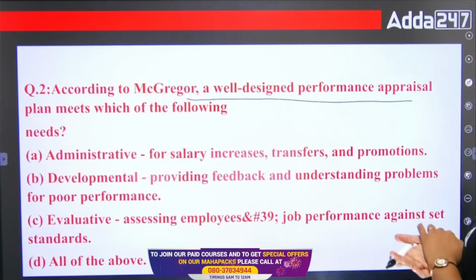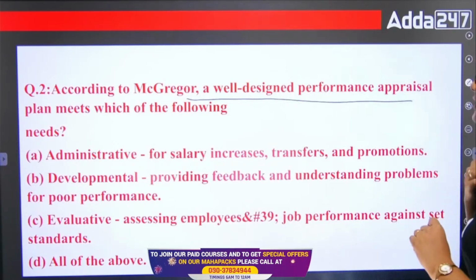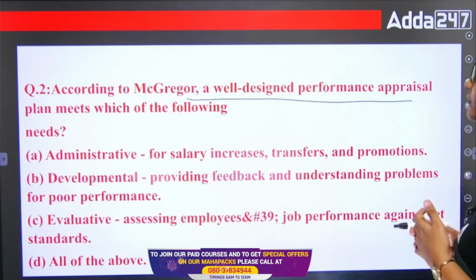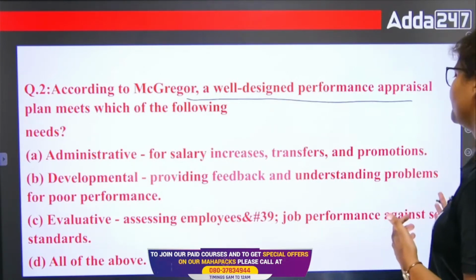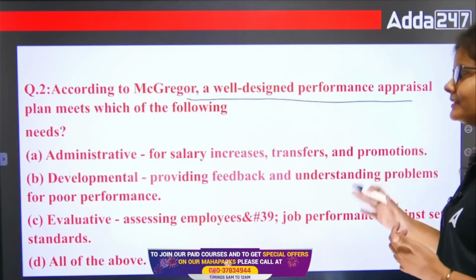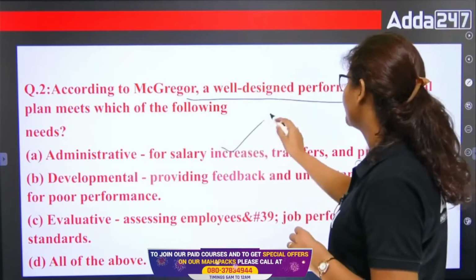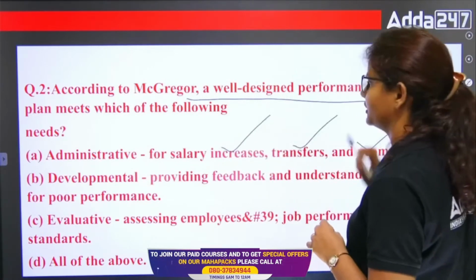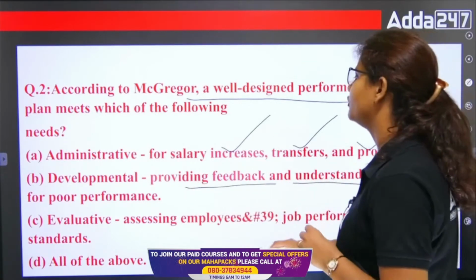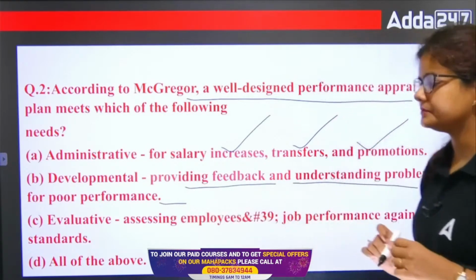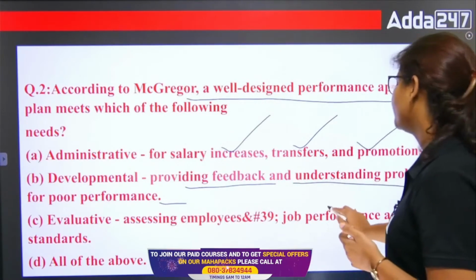Option A is administrative, for salary increase, transfer and promotion. B is developmental, providing feedback and understanding problems for poor performance. C is evaluative, assessing employees' job performance against set standards. So basically option A is what? That is administrative, right? You can decide about the salary increase, transfer and promotion here. Okay? Then developmental, providing feedback and understanding problems for poor performance, right? Then C is evaluative. You have to assess the job performance against a standard.